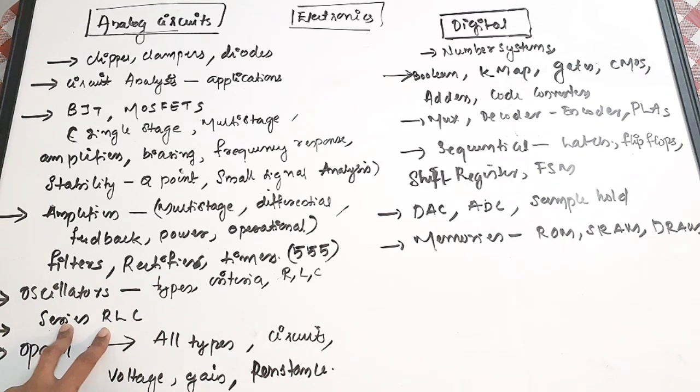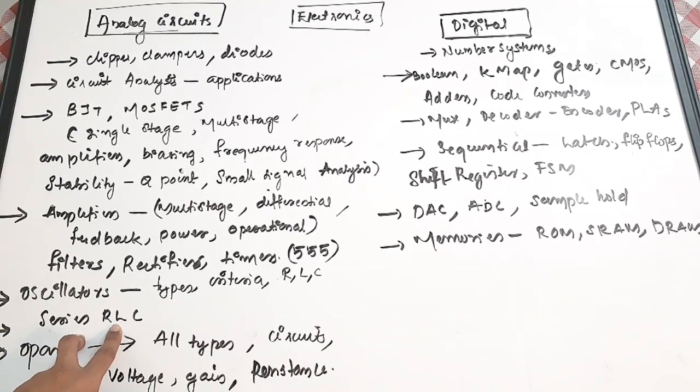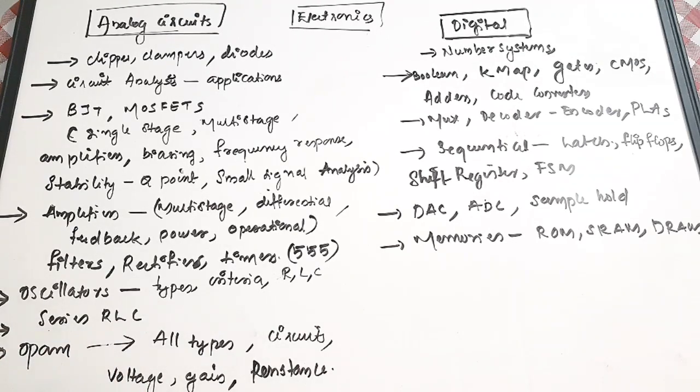Then series RLC circuit or the resonance circuits, that is an important area. You can find questions for finding quality factor or bandwidth or resonant frequency, or finding the values of any of these components R, L or C. Okay, so these are very important, or the 3 dB bandwidths. So these are the important areas.